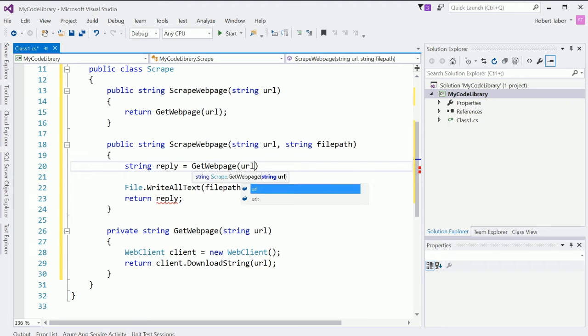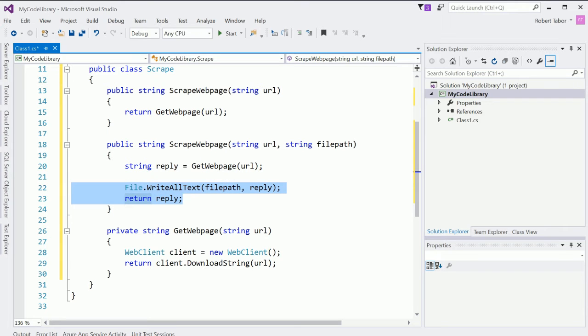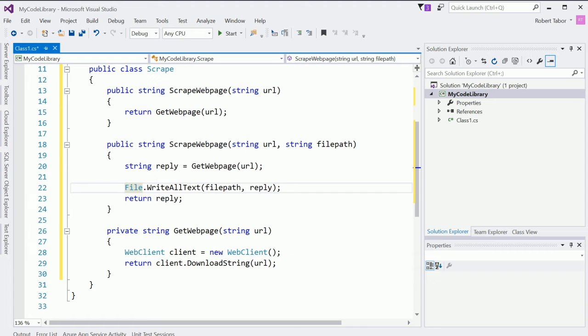All right, see what I did there? How I was able to use a private helper method to encapsulate the functionality of actually getting the web page itself, and then in this case I was able to extend the ScrapeWebPage method to include writing that to an actual file path. All right.